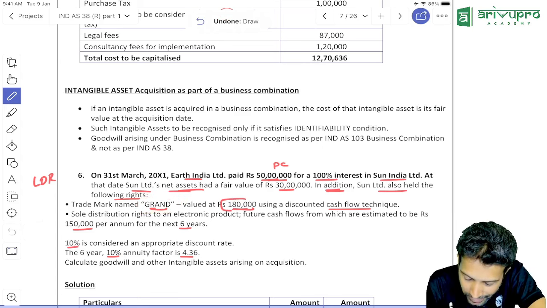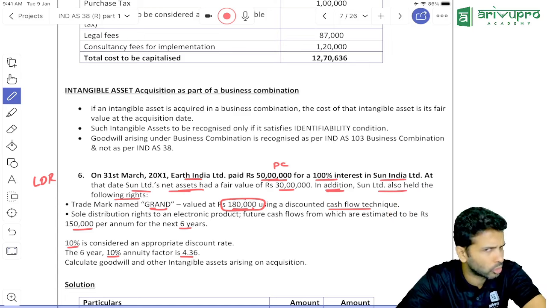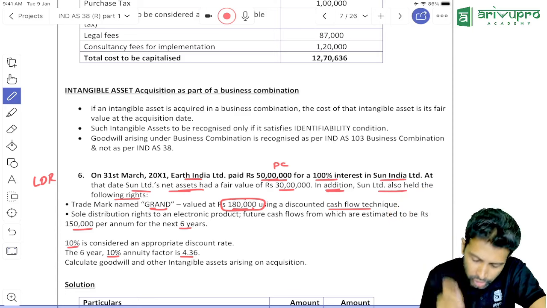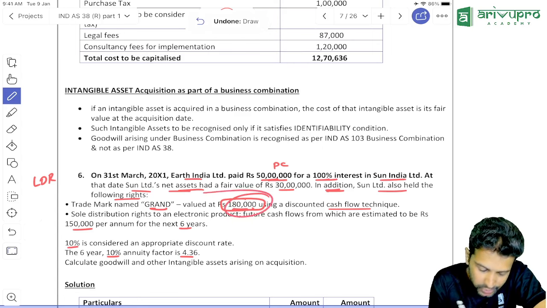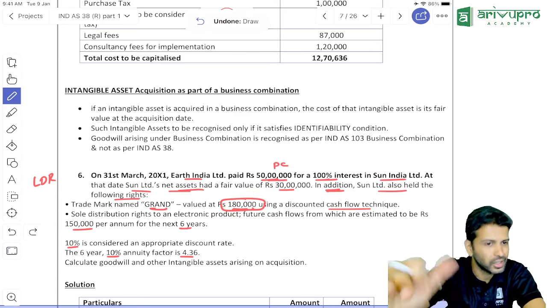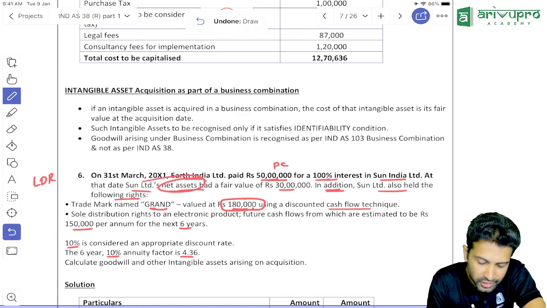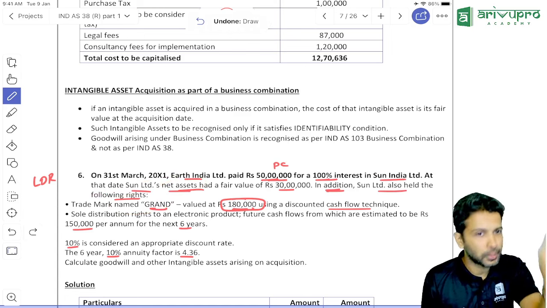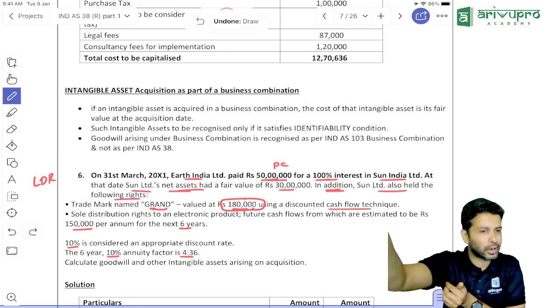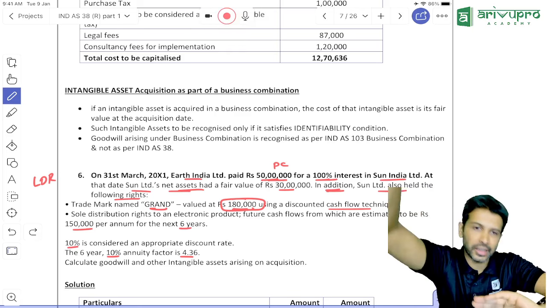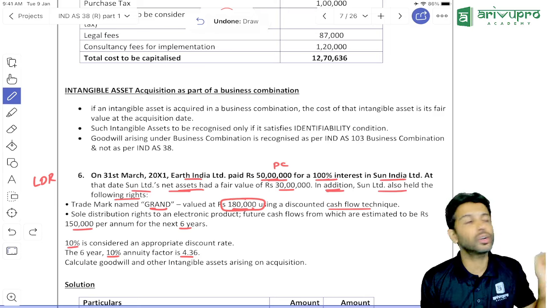And how much is the value of that trademark? 1,80,000. Trademark also you can sell. The logos and all you can sell. They also have a value. Should we ignore this for goodwill calculation or consider? Consider. Because this 50 lakh rupees, did we pay only for these net assets or even for this trademark? The purchasing company paid 50 lakh not only for these net assets, they also paid for the trademark. So when you're comparing PC with net assets, both have to be on the same platform.